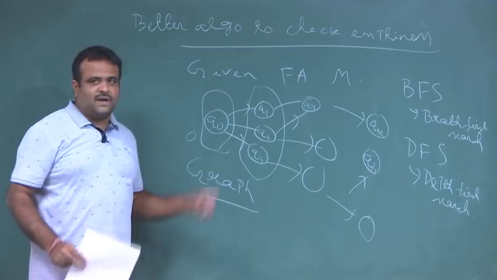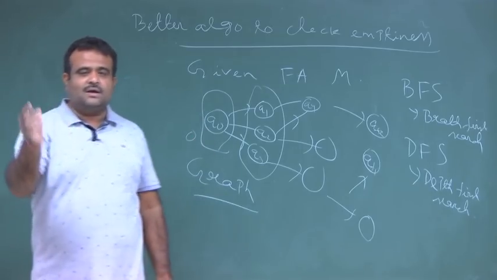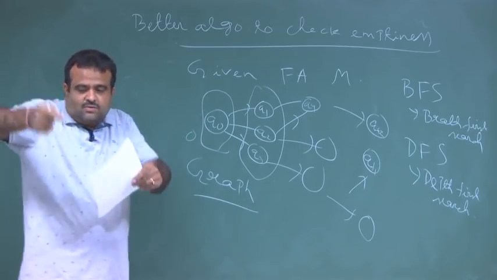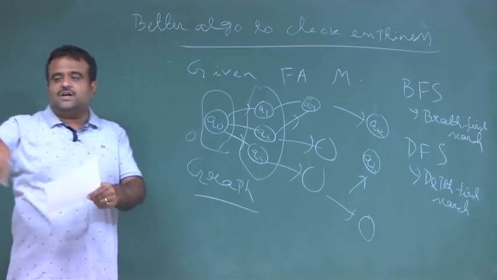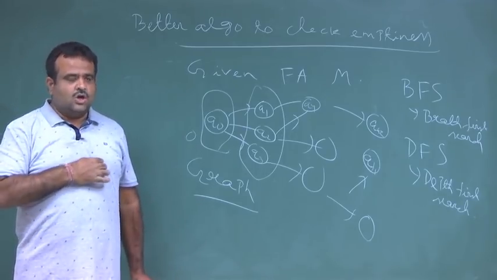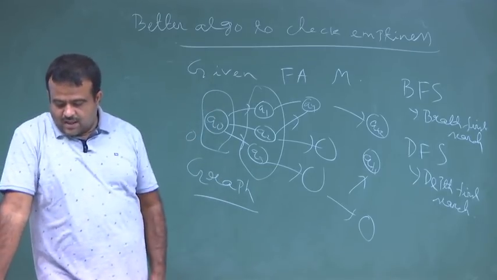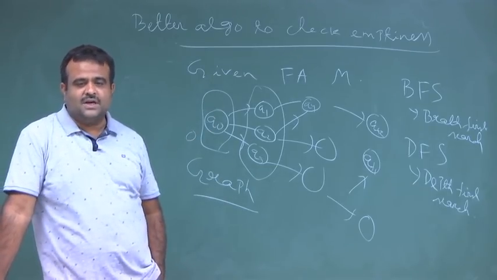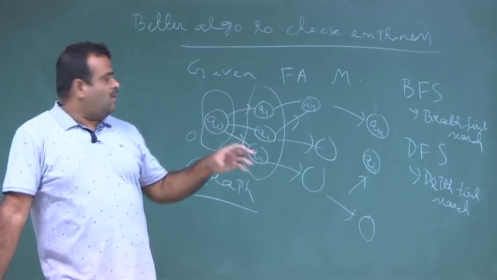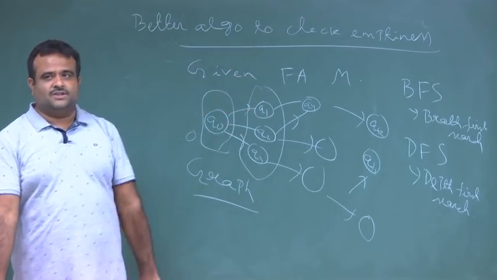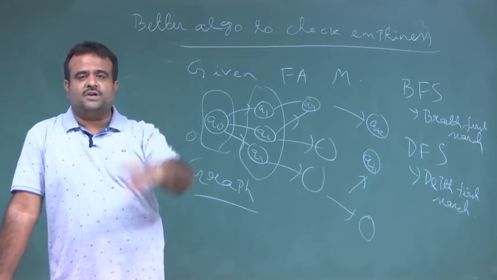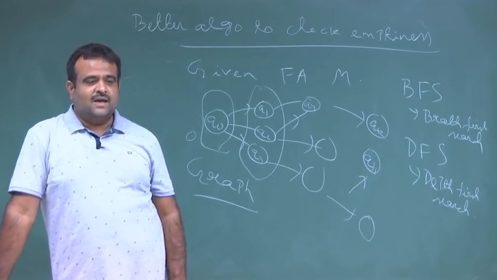So, we start with a vertex and we keep on going until we get stuck. Once we are stuck, we come back to that position and explore the new path like this. So, what we do? We do the graph search. We do the graph search and we find, from Q0, all the possible nodes we can reach.